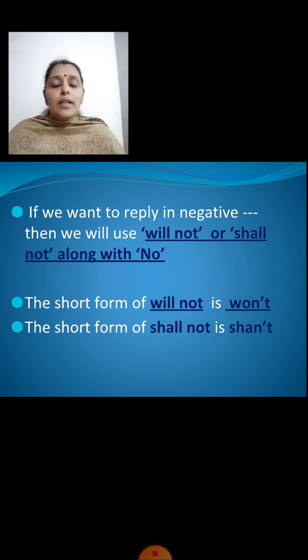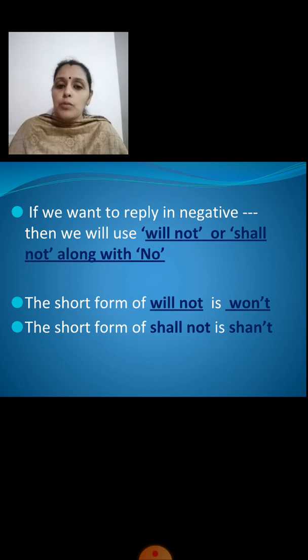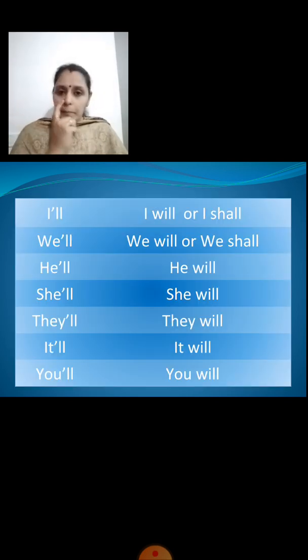So the will not and shall not has to come along with no, and the short form of will not is won't, and the short form of shall not is shan't. We just now saw that.